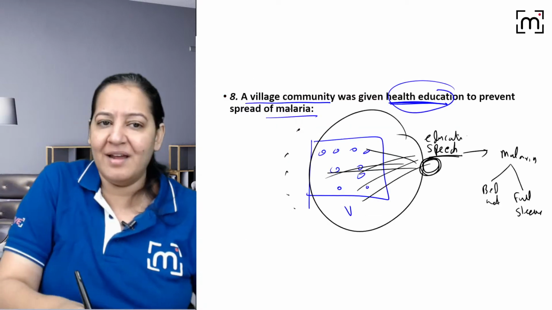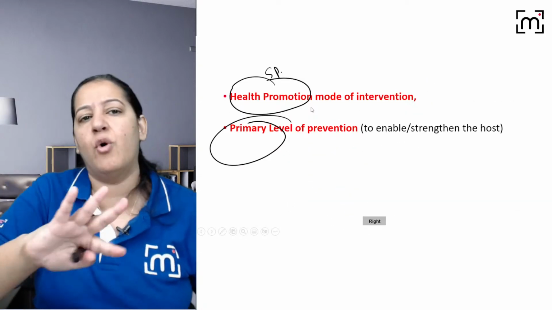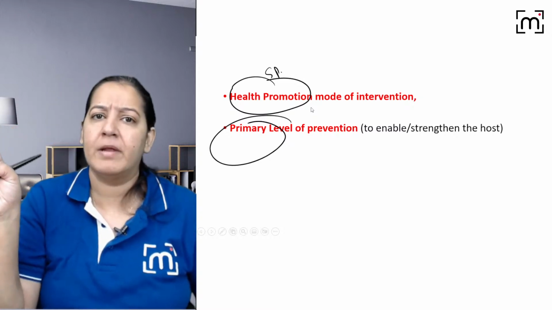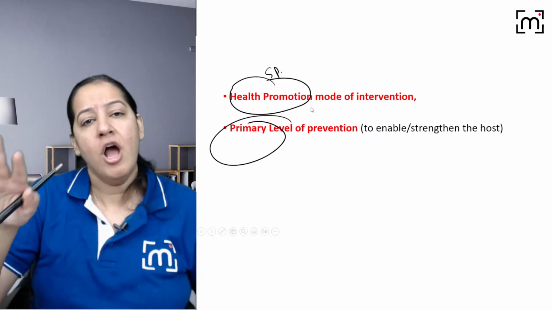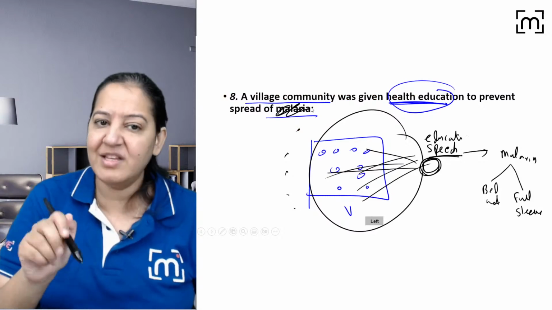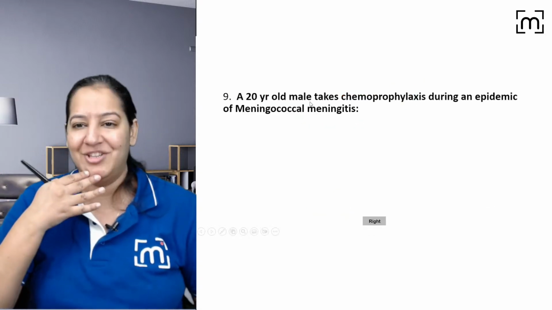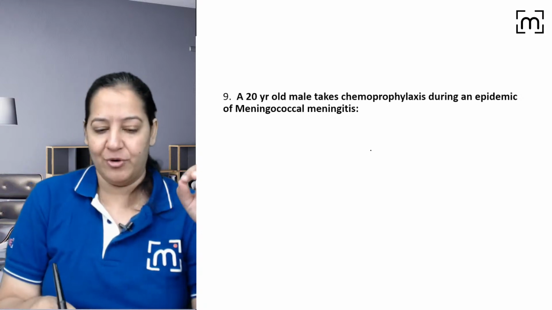If I were giving general awareness, not malaria-specific, then it would be health promotion. You got my point? If I gave the villagers general health advice, like eat good food and do good exercise, that is health promotion. But since I'm giving it for malaria, it should not be health promotion, it should be specific protection. You got my point? The next question in front of you.